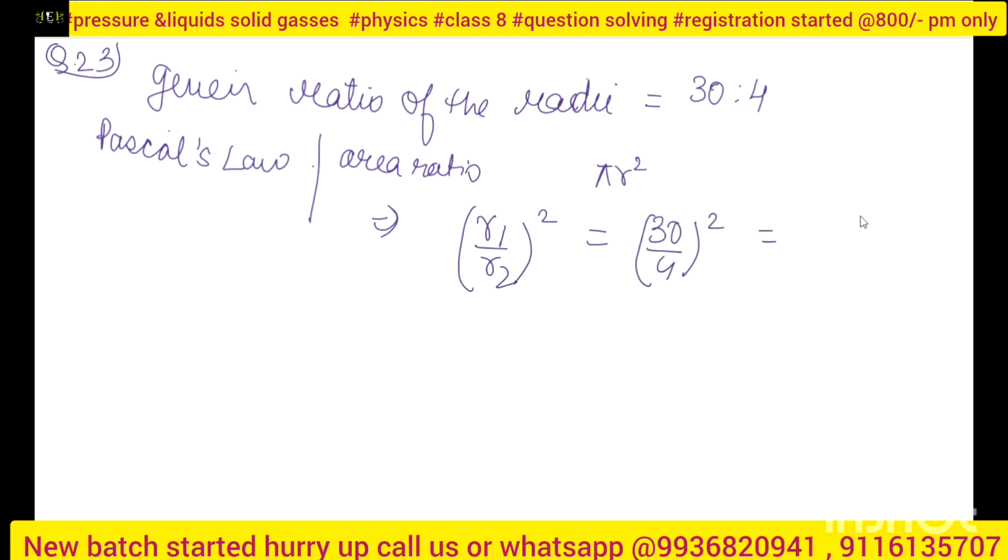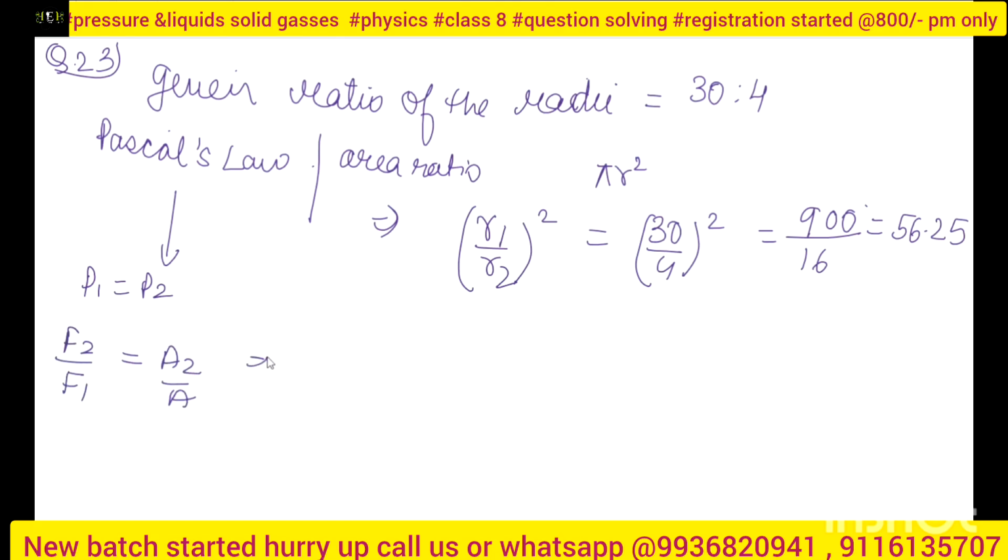Then I will get what? I will get 900 by 16, or it will become 56.25. Now I will use my Pascal's law, that is P1 is equal to P2. That means F2 by F1 is equal to A2 by A1. Or I can easily say that F2 is equal to F1 into A2 by A1.